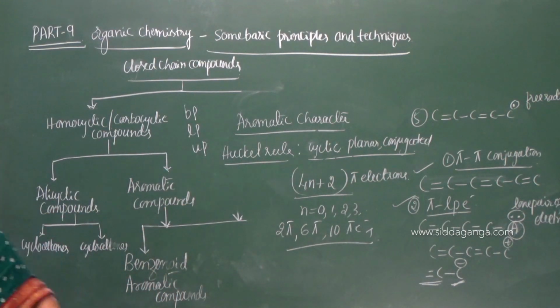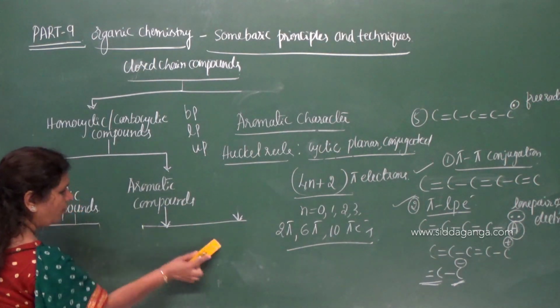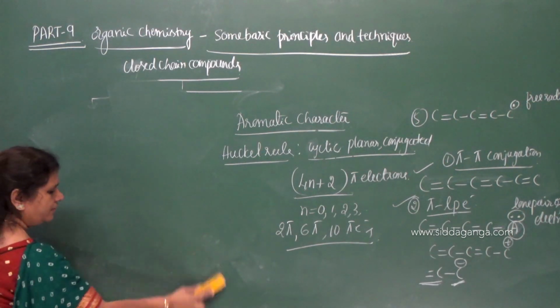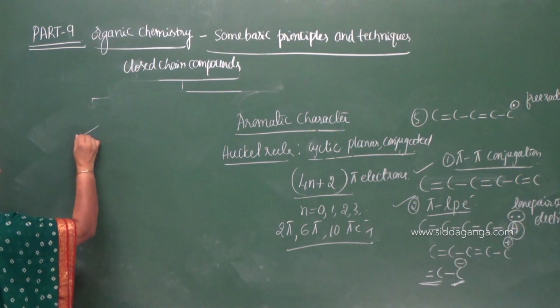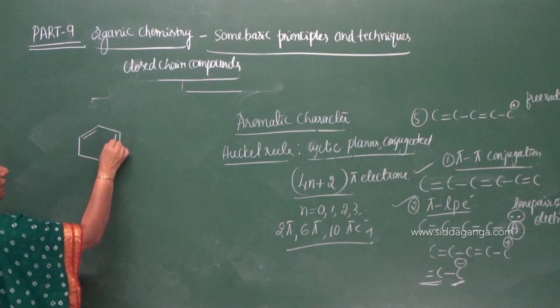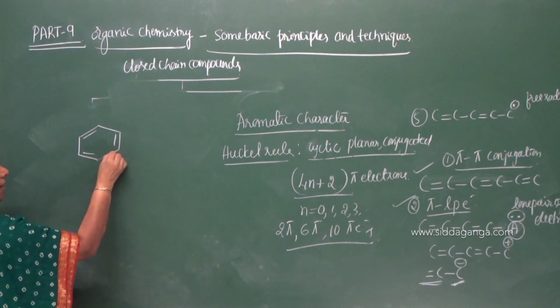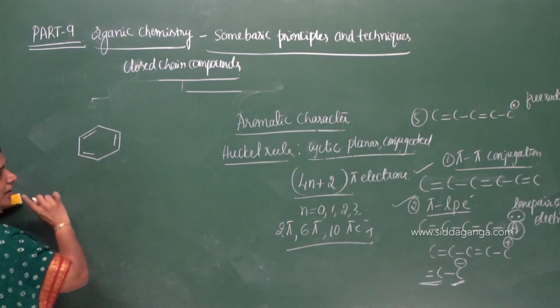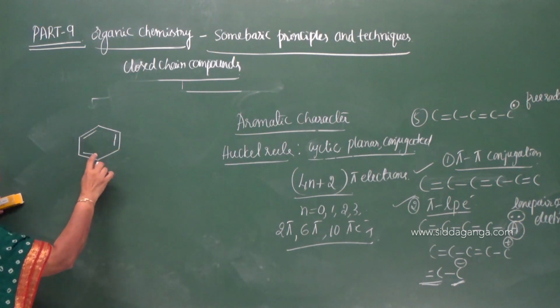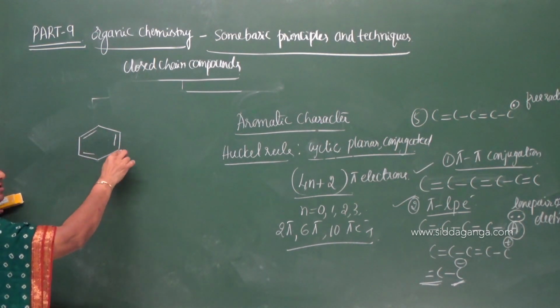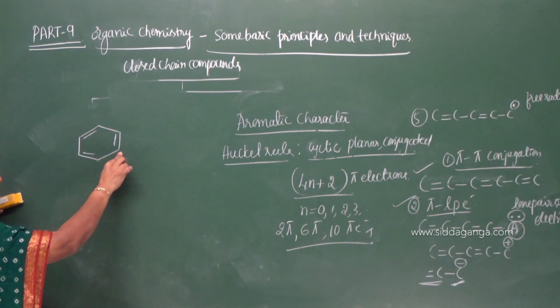So let me check whether the given compound is aromatic or not. Here consider a benzene ring, and at the alternate positions we have double bonds. Now, is this compound cyclic? Yes, this is cyclic because the carbon chain is a closed chain of carbon atoms.